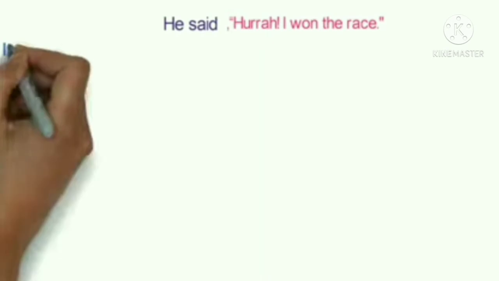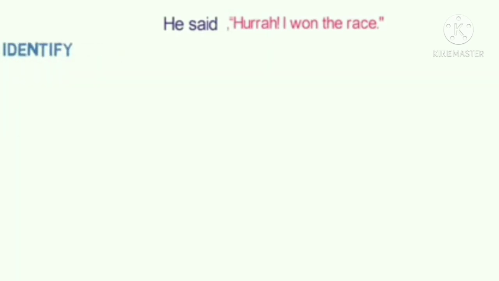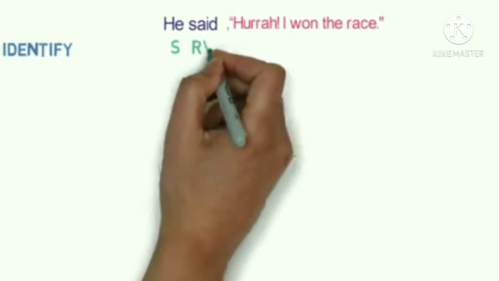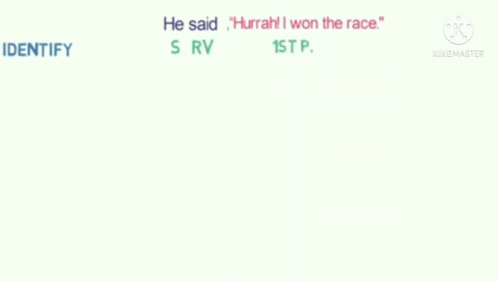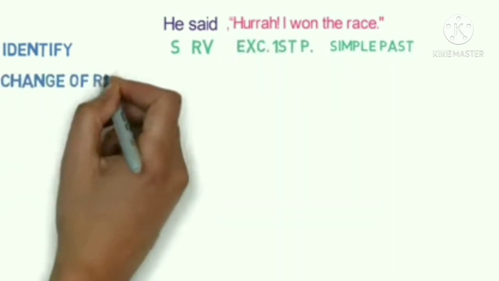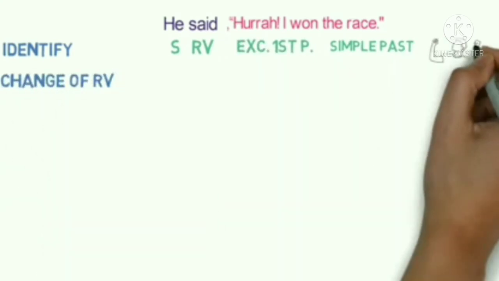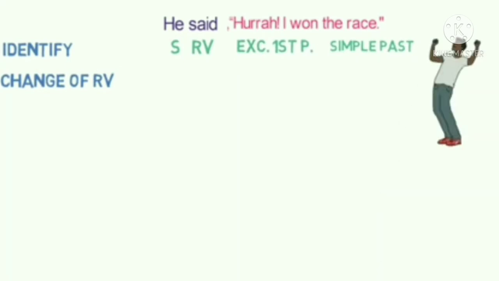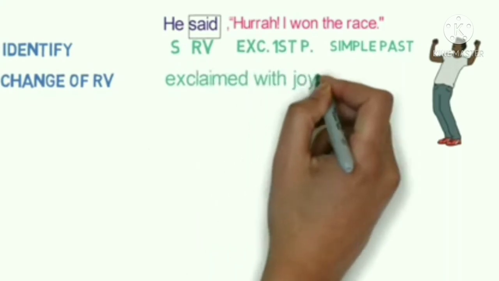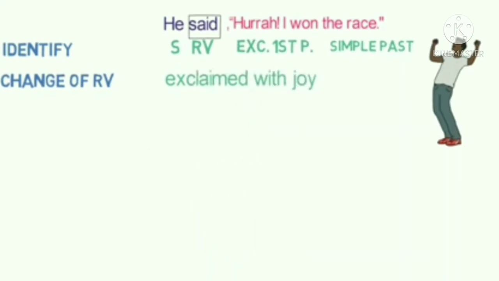First step is to identify. So he is the subject, said is the reporting verb, I is the first person, the sentence is in the simple past, and the exclamatory word is hooray. The second step is change of reporting verb. Here, hooray indicates joy. So we'll replace said with exclaimed with joy. Remember that the word hooray will be removed.